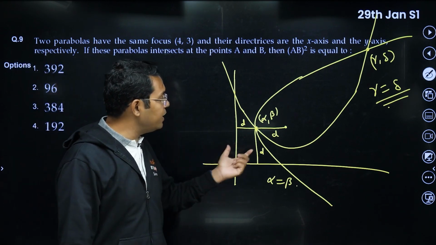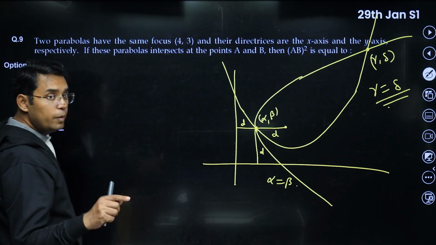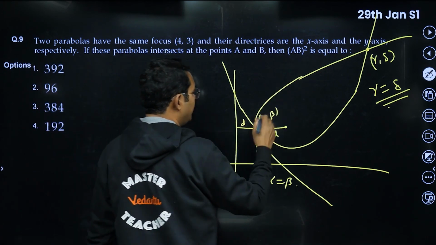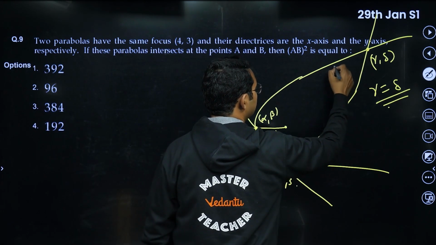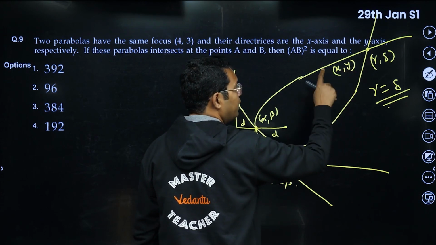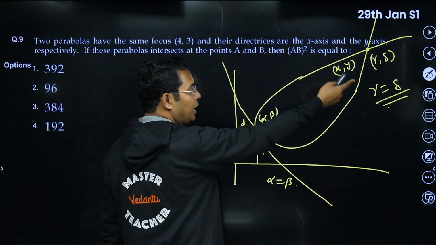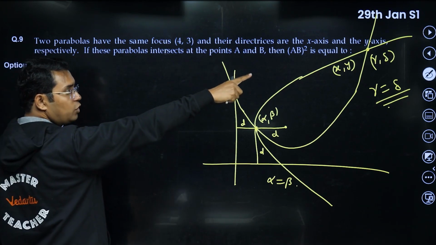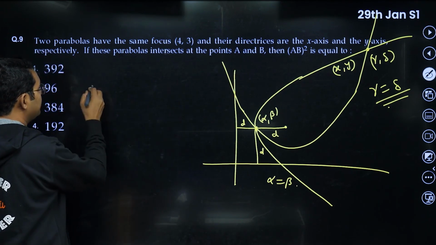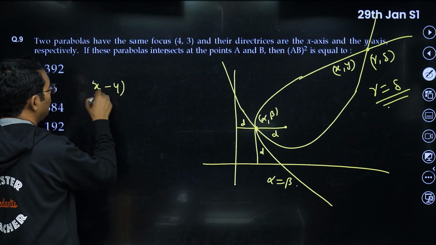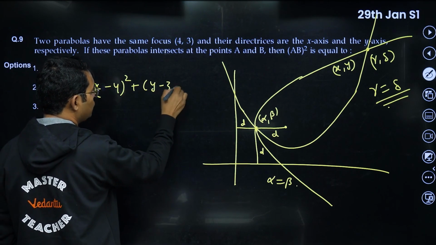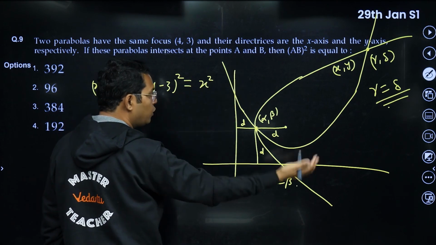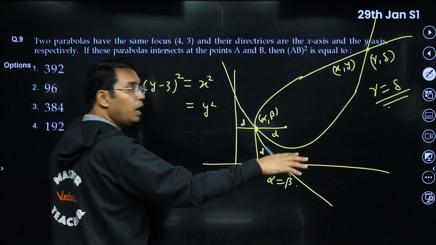Now, how to find the point of intersection then? I think the best method would be that you take, for both the points, let me take them as (x, y). For x, we will expect alpha and gamma to be there. For y, I will expect beta and delta to be there. Now, because (x, y) lies on both the parabolas, its distance from the focus, that is (x minus 4) square plus (y minus 3) square, should be equal to the distance from the directrices, which is x square in case of right opening, and it is equal to y square for the upward opening.